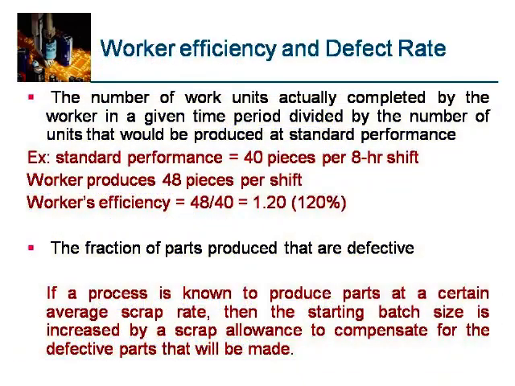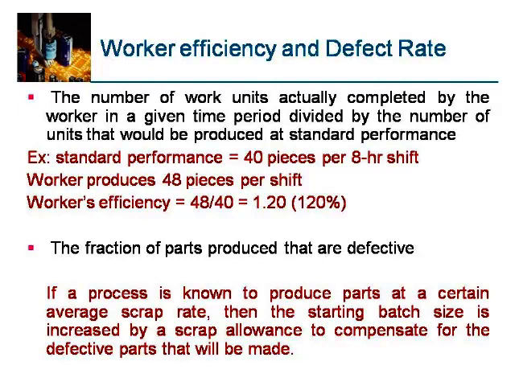Worker efficiency and defective rate: the number of work units actually completed by the worker in a given time period divided by the number of units that would be produced at standard performance, we can calculate. For example, standard performance is 40 pieces in an 8-hour shift. Worker is producing 48 pieces per shift. Worker efficiency is 48 by 40, which is 120%. And the defective rate is the fraction of the parts produced that are defective.